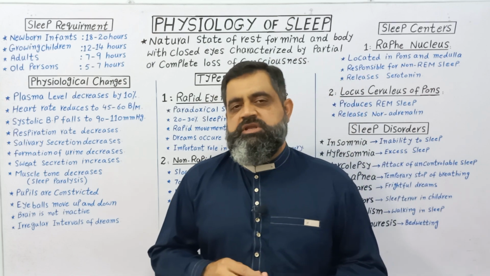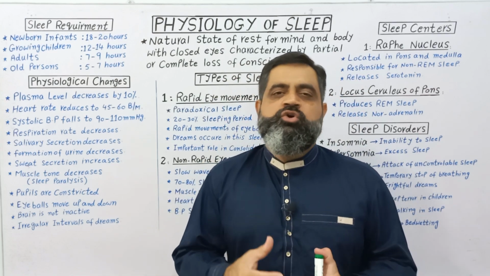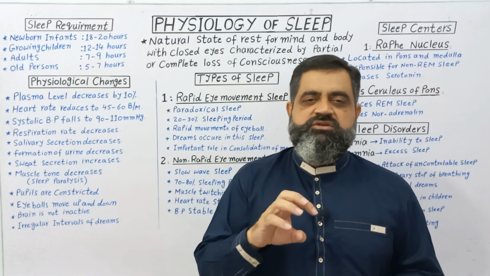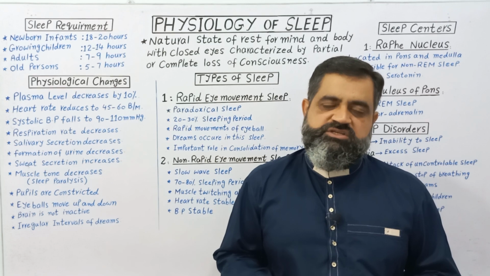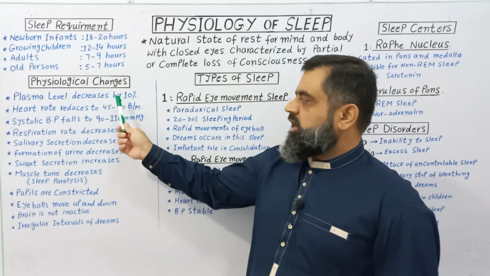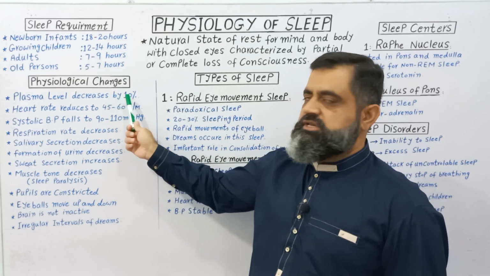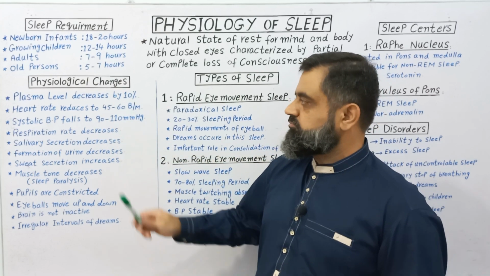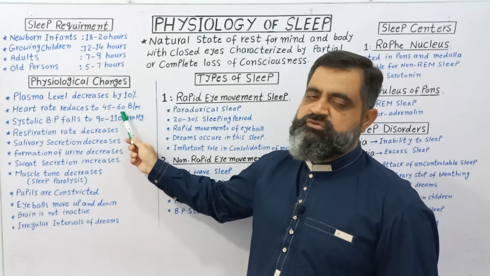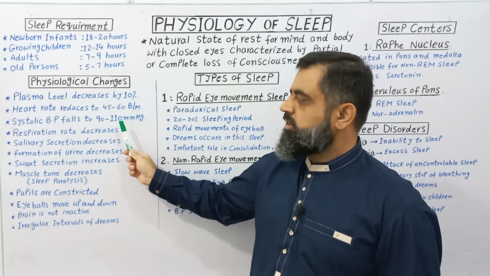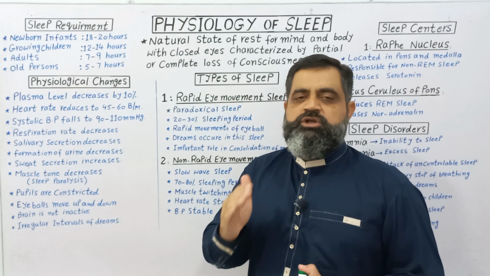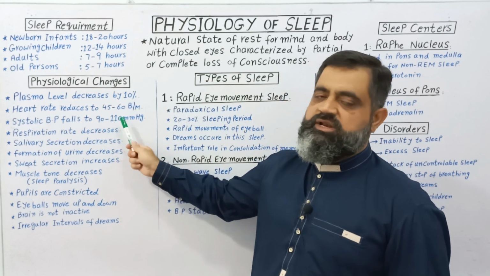When a person goes to sleep, their body goes through some physiological changes. So we are going to discuss some important physiological changes which take place in our body during sleep. Our plasma level in the blood decreases by 10% during sleep. Heart rate also reduces from 72 to 45 to 60 heartbeats per minute. Systolic blood pressure falls from 120 to 130 to 100 to 110 millimeter of mercury.